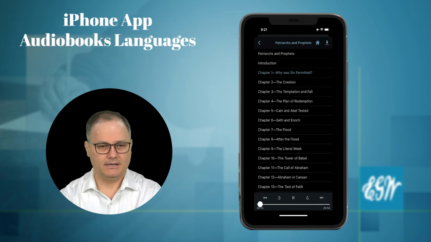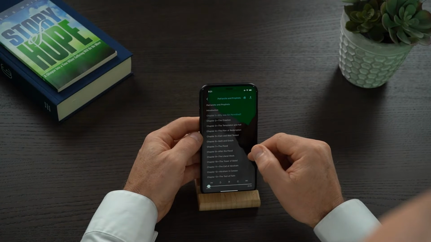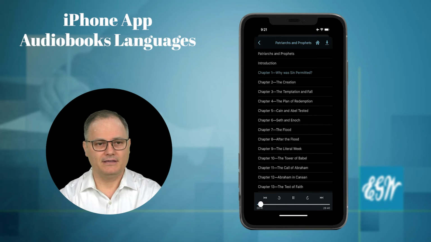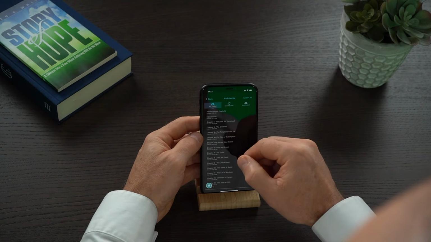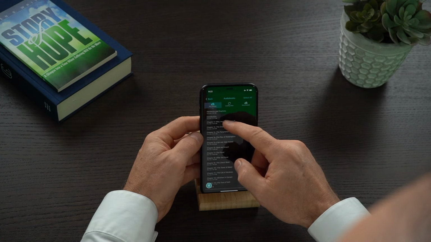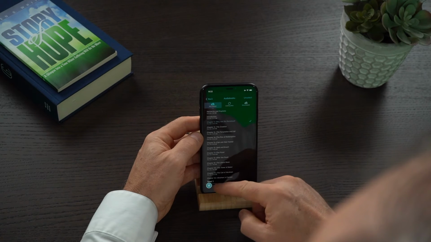Okay, so I think I've covered all the little tiny basic features other than one. There's one little feature that I wanted to show you. So you'll notice here in the top right-hand corner that I have the little download arrow. If you are having issues with your internet streaming ability because you have a poor internet connection to our servers, you can always click on the little download arrow here. And when you click on the download arrow, you can download the chapters that you wish to listen to. So if I click on chapter 1, I can then click on download.